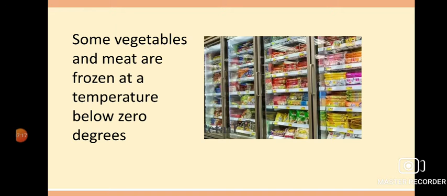So by this class I think you have learned different methods by which we can preserve food. Next class we will learn about some useful microbes.